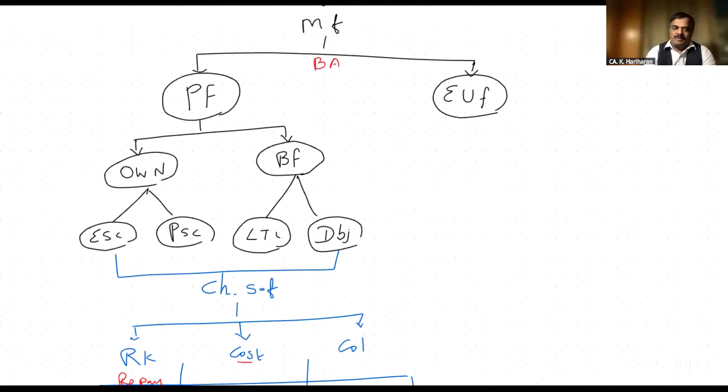Up to this stage, are you comfortable? Yes, sir. Now, we got the fund. Then we have to make use of the fund in the proper manner. That is called effective utilization of fund.